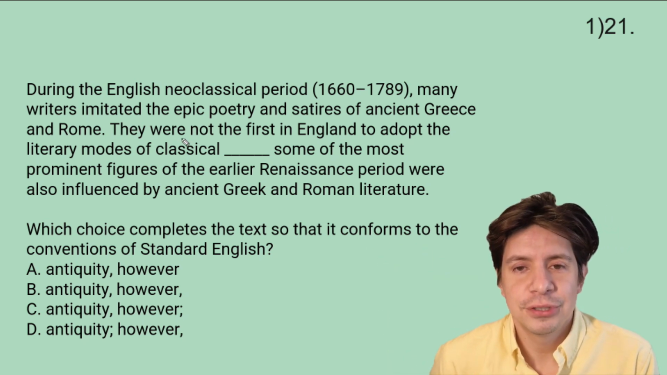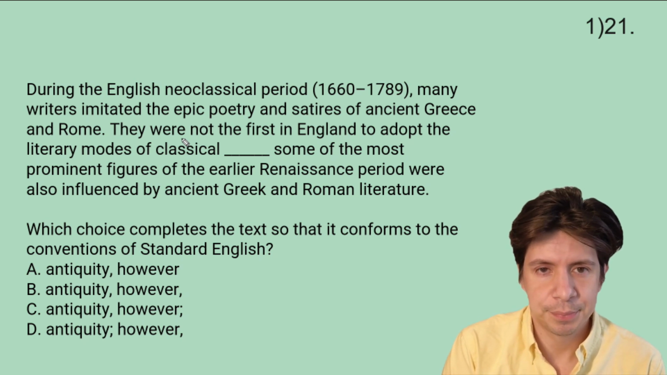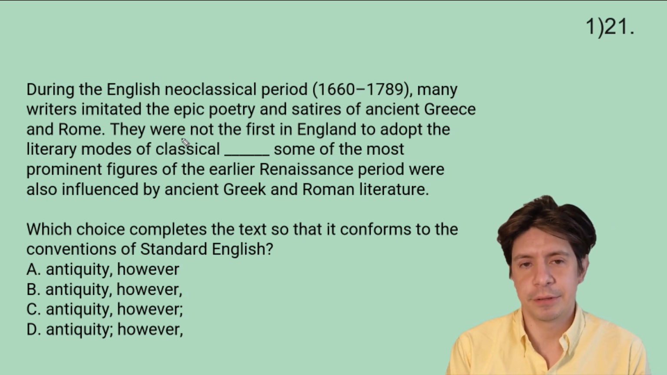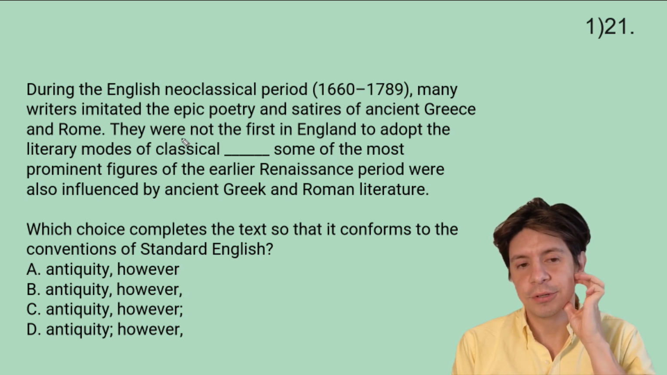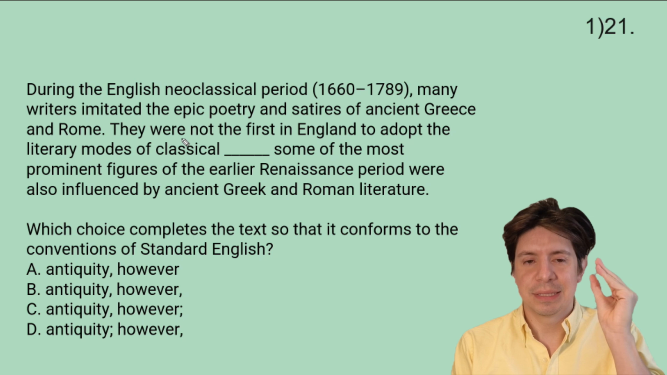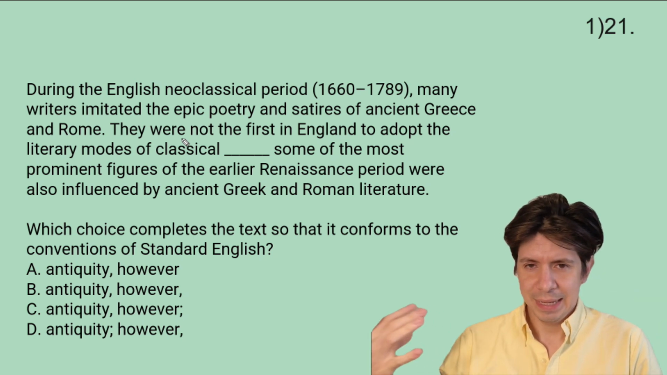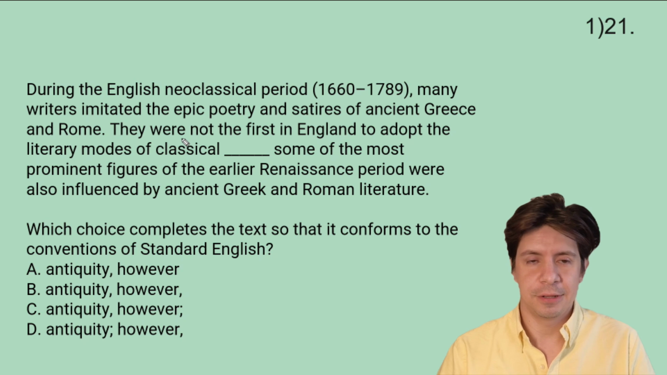They were not the first in England to adopt the literary modes of classical antiquity. However, some of the most prominent figures of the earlier Renaissance period were also influenced by ancient Greek and Roman literature. So here, since the words are the same, you want to plug it in and think about the sound of it, right? And then we want to think, where are the independent clauses? Where are the dependent clauses?